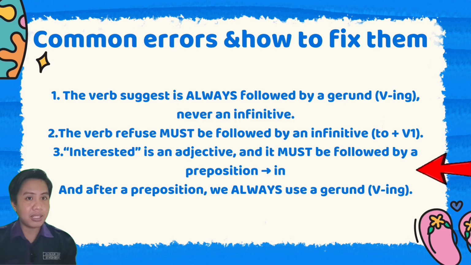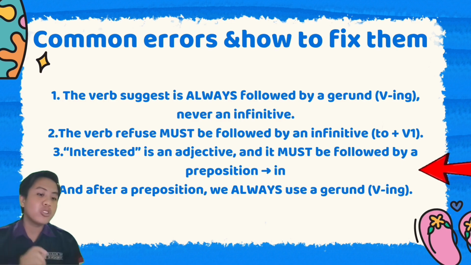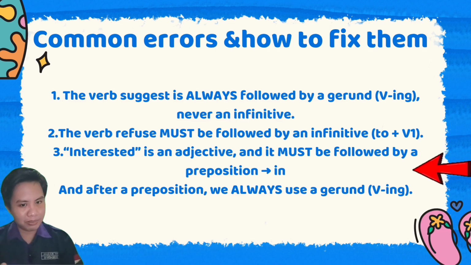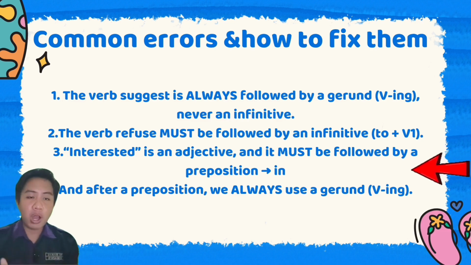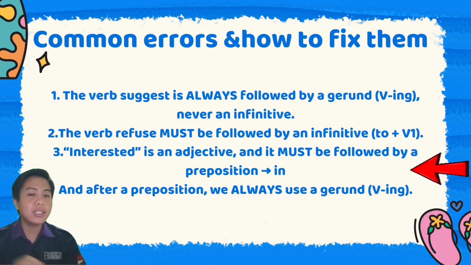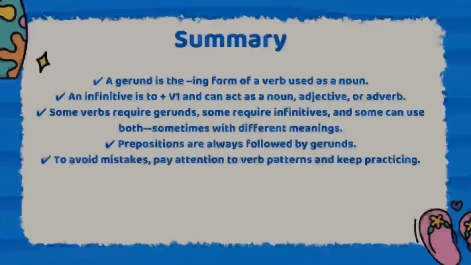Remember the tips that I gave you about common verbs followed by a gerund. After a preposition, we always use a gerund, verb ing. So that's why interested is incorrect if it is followed by a to infinitive.